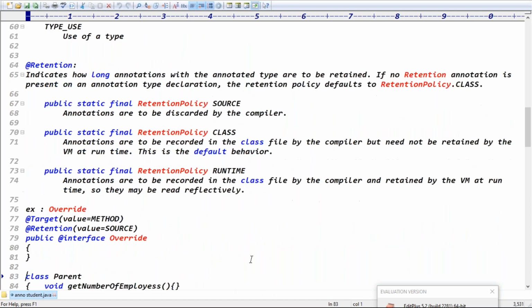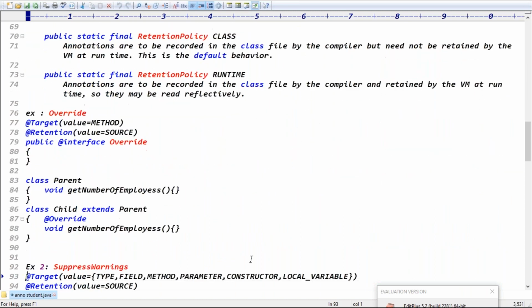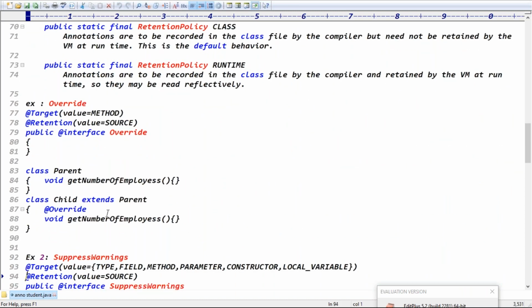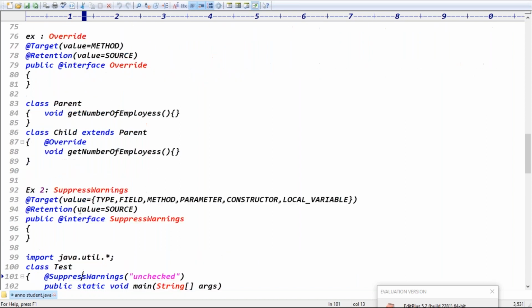Exactly. The first one we discussed is the @Override annotation. Override annotation represents that the method is an overriding method. If you are doing any mistake, without this annotation the method is treated as a new method. If you use the annotation and make a mistake, it gives you the information, right?